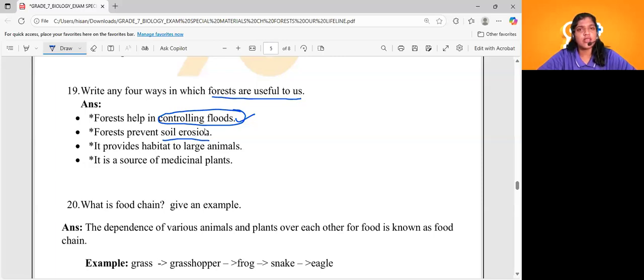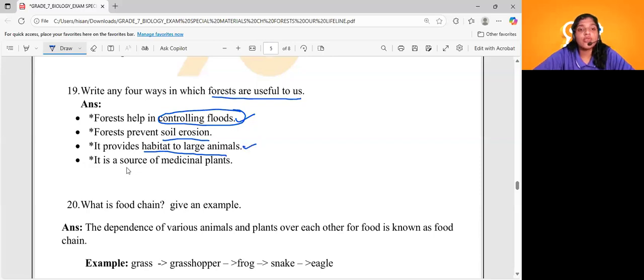What is soil erosion, dears? The removal of the top fertile layer of soil is called soil erosion, right? So if there is a healthy forest in a particular place, it will definitely prevent soil erosion. Okay, what is another advantage of forests? It will provide habitat to large animals like lion, tiger, elephant. So forests are the shelter of many large animals, which is very important for our food chain, right? So it provides habitat to larger animals.